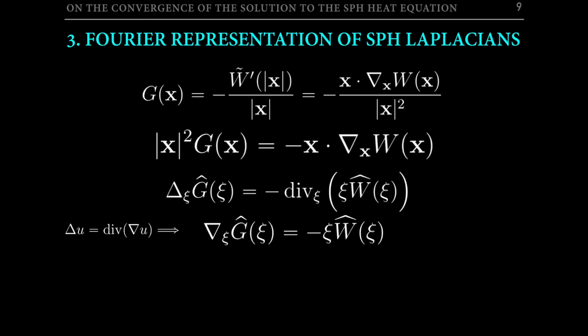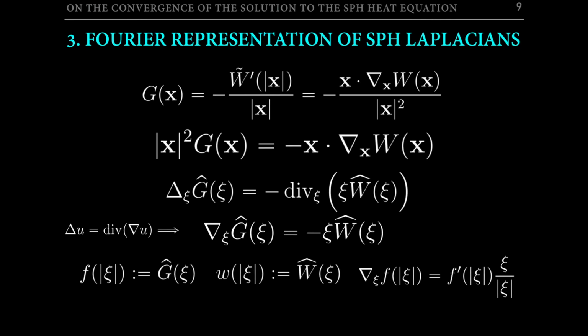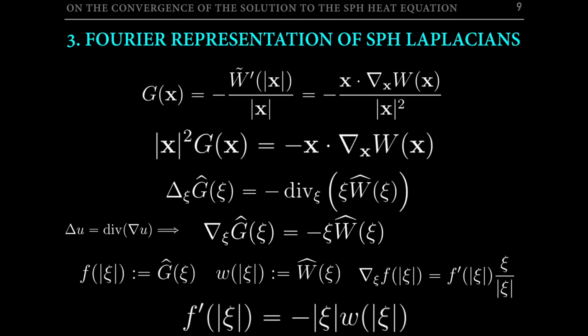At this point, I will use that both the kernel and the function g are radial functions. This implies in particular that their Fourier transforms are also radial functions, and then allows me to introduce the radial profile of the Fourier transforms of the functions g and w. Now, introducing this in the previous equation and taking into account how this works with the gradient, we finally arrive at the following ordinary differential equation.